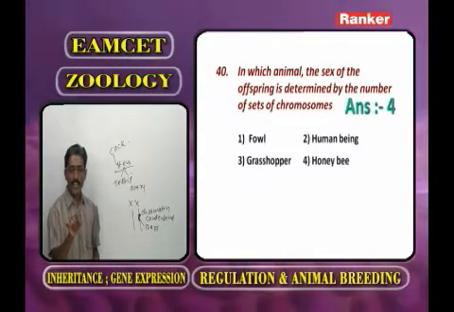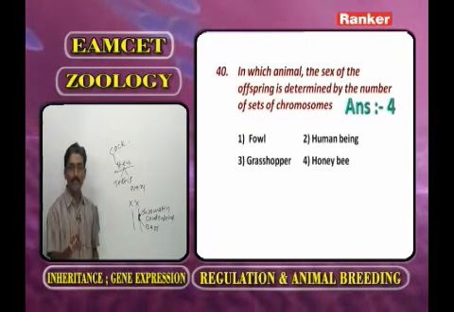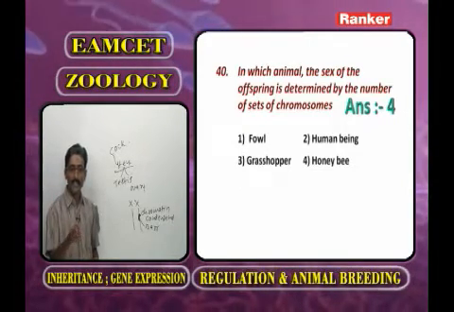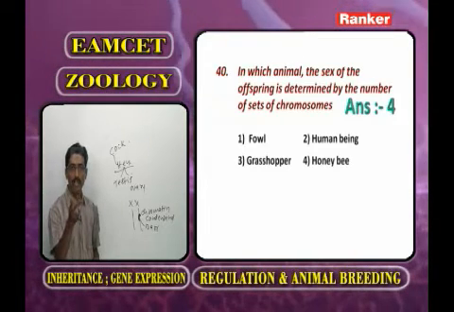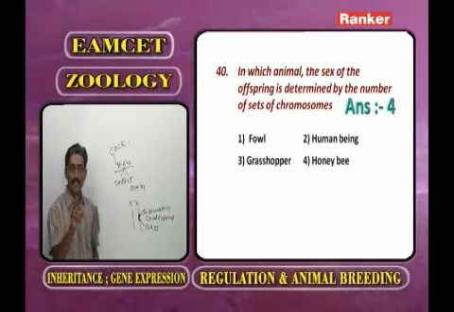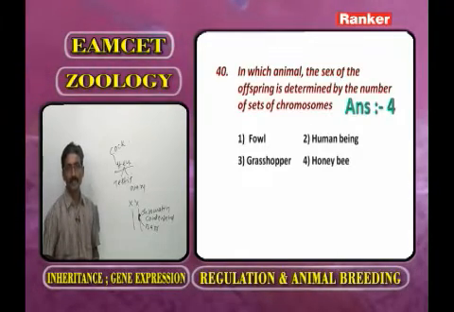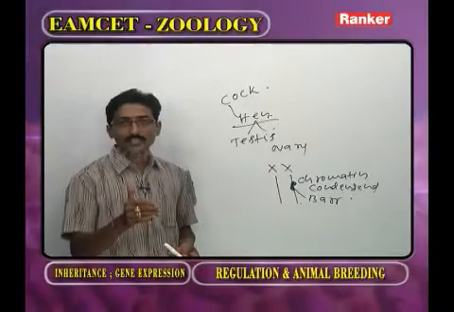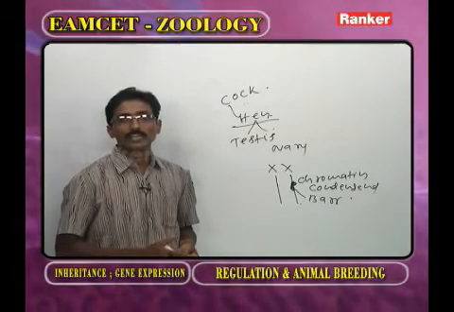So in which animal is the sex of the offspring determined by the number of sets of chromosomes? In the queen, 2 sets, diploid. In the drone, that means male, 1 set, haploid. So the answer is honeybee. Students, in the next class we will discuss the human genome project and the evolution part.